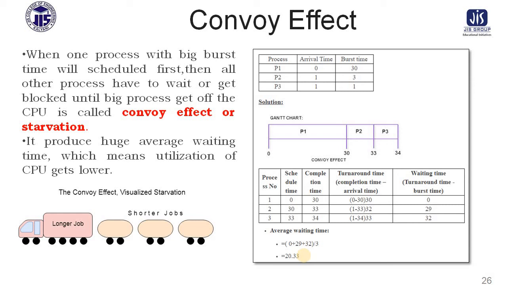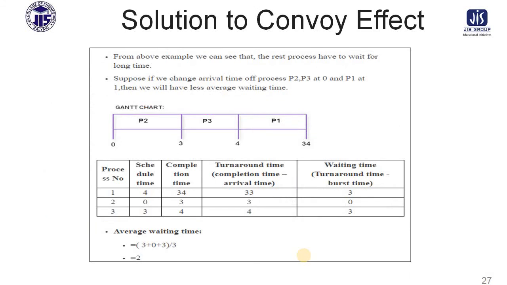So how to overcome this kind of problem? There is a solution where whatever the longest processes are, we will keep them at the end of the system. By this manner, we think that the average waiting time will be considerable.